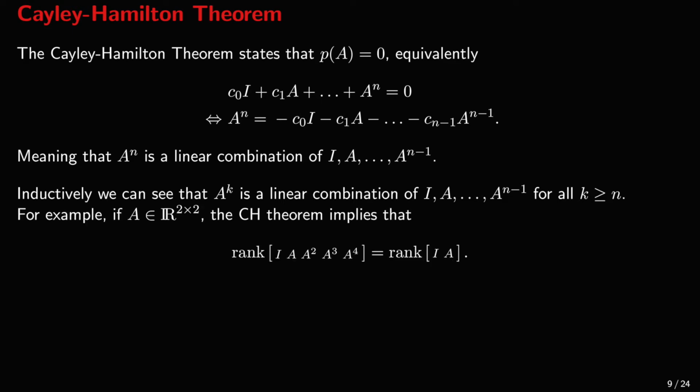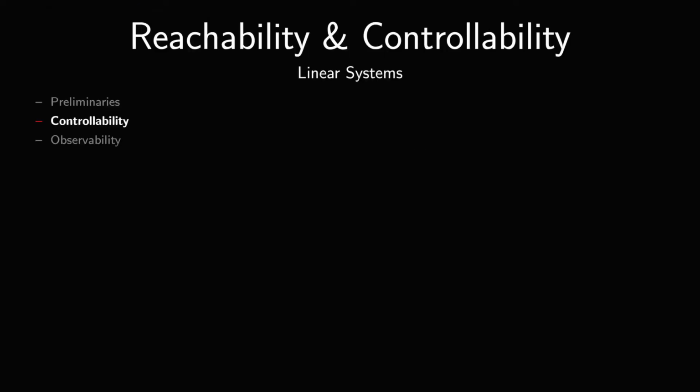For example, for a 2 by 2 matrix, the Cayley-Hamilton theorem implies that the rank of I, A, A squared, A cubed, A to the power 4 is equal to the rank of I, A. And with this we conclude the first part of today's lecture, and we're now ready to introduce the concepts of reachability and controllability.